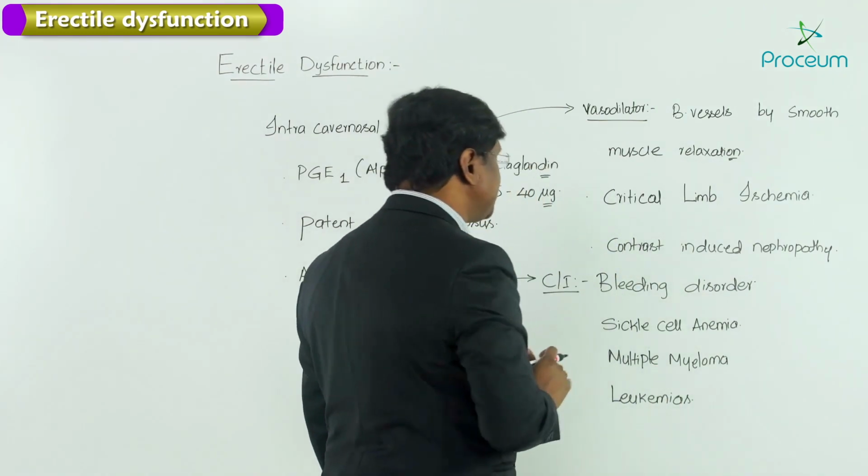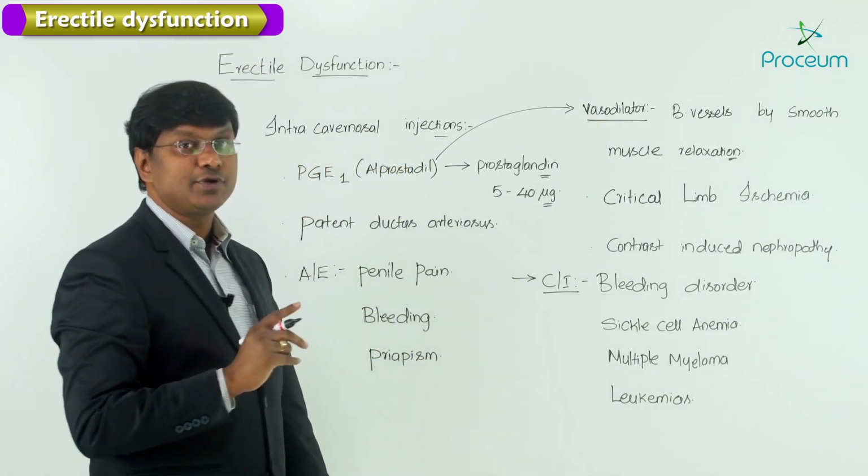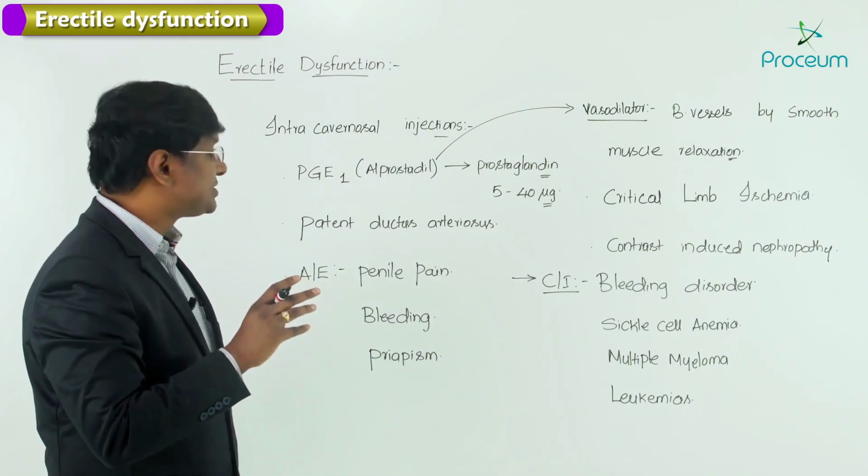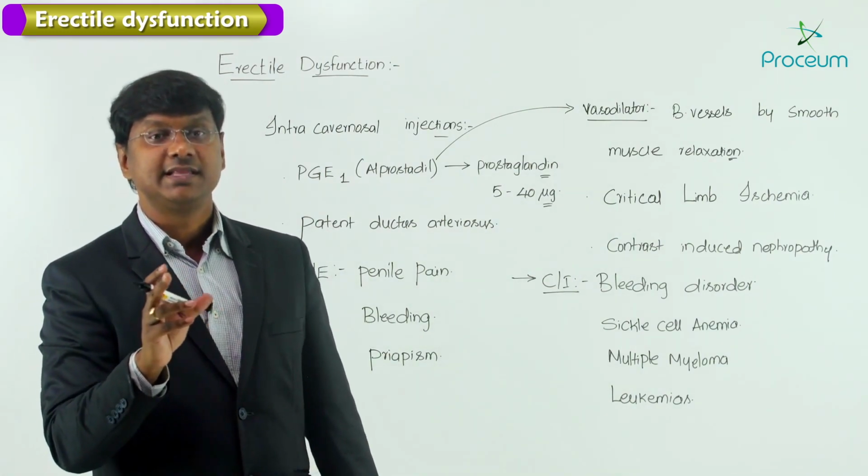So these are all the scenarios where this alprostadil is contraindicated. And there are certain drugs which can be used along with the alprostadil.